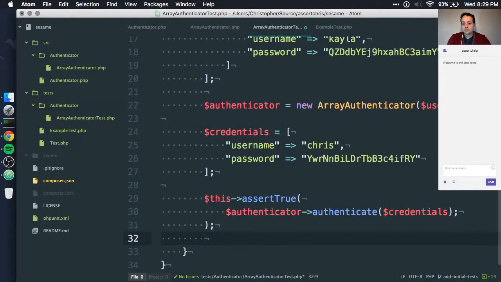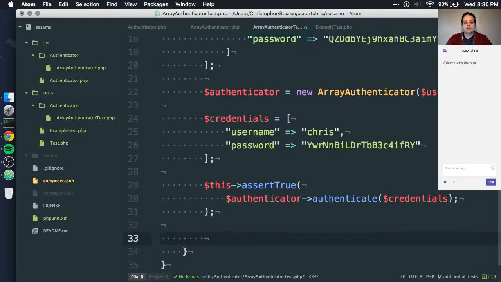We have this authenticate method, so if we give it credentials and those credentials match something that we have in our array implementation, then we expect this to return true. We don't really care how it does that lookup. It'll probably be very easy to implement for this example. But we're only interested in whether the user successfully authenticates or not. How that's stored in session doesn't really matter. We can work on that kind of thing later, right?